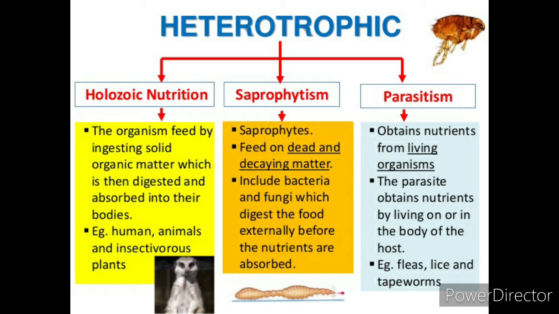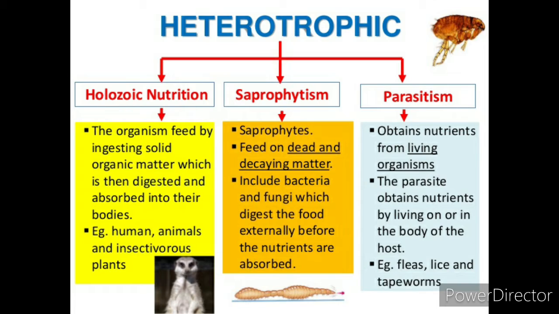Second, saprophytic nutrition. Here saprophytes feed on dead and decaying matter, including bacteria and fungi, which digest the food externally before the nutrients are absorbed. The food is digested outside. Whatever the dead organism is, it is digested outside and then absorbed to get the nutrients. Here in saprophytic nutrition, you can see some bacteria and fungi like bread mold, yeast and mushroom.